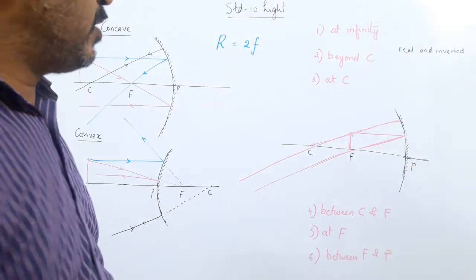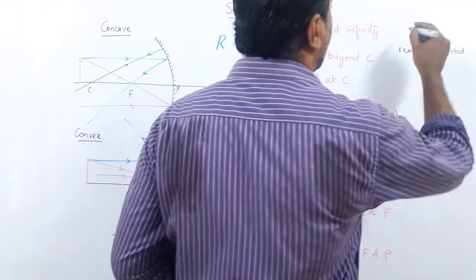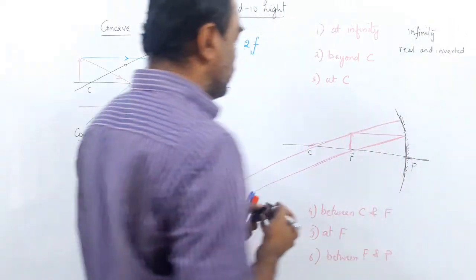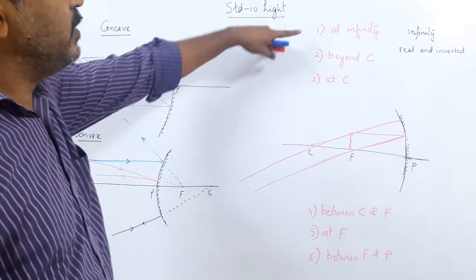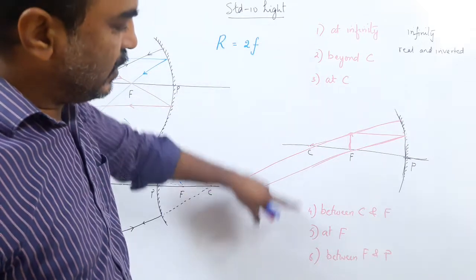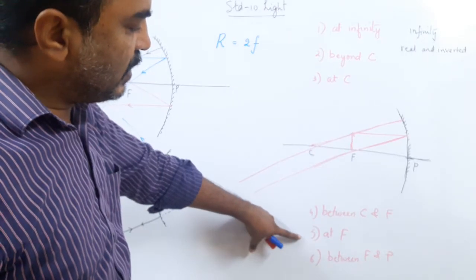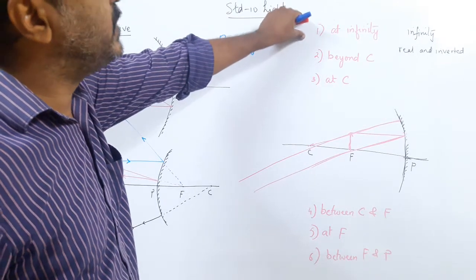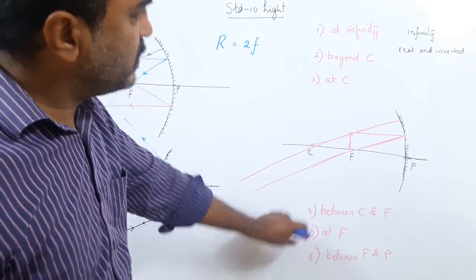They go and meet where? Very, very far away. How far away? At infinity. So here the image is formed at infinity. Can you see? When the object was at infinity, image was formed at F. When the object is at F, image is at infinity. Object here, image here. Object here, image here.